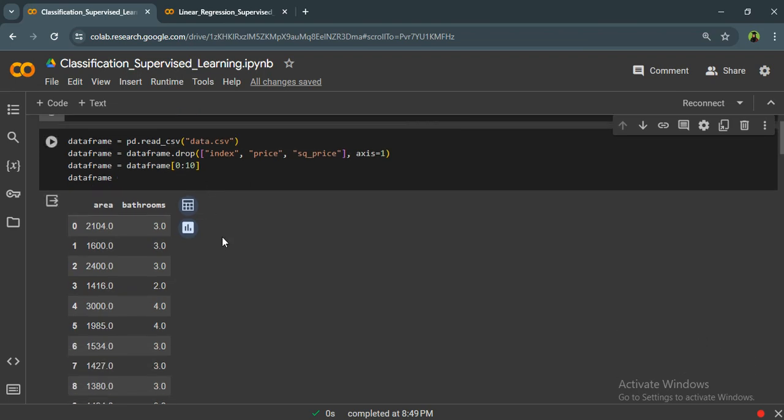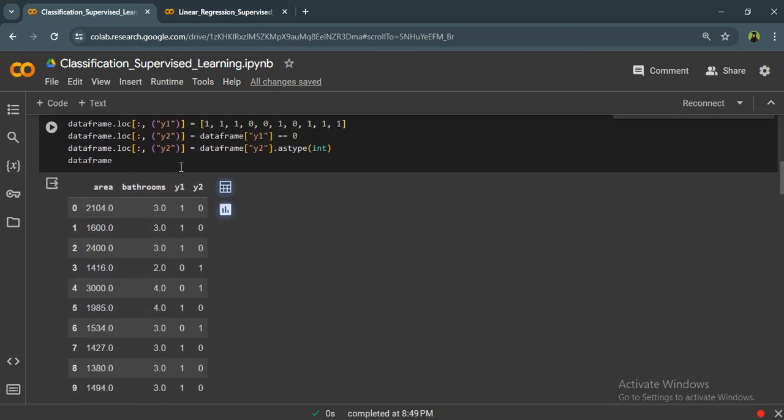The dataset that I wanted to focus on is the dataset about buying various houses. Our house has two main features: area and number of bathrooms. Look, what will be our inputs here? This is actually clear, the area and the bathrooms. But I don't want to use some of the features in my dataset, which are, for example, index, price, and square price. As you see, I have dropped them.